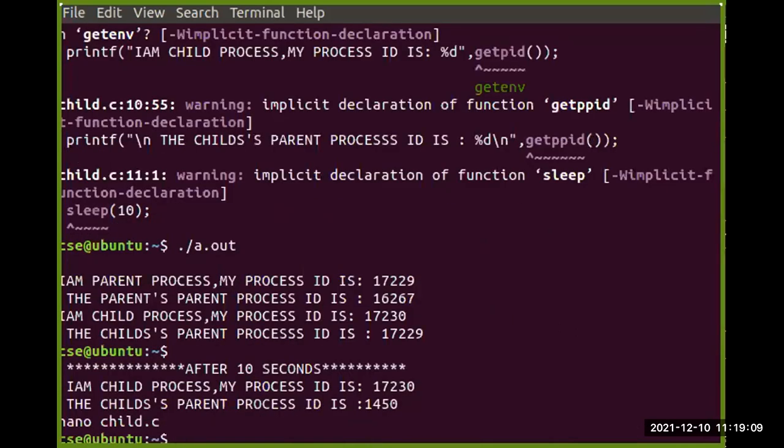So this is the simple process of how we can create a child process and run it, how we can find the ID of the particular process using the getpid function, and how we can find the parent process ID of the child process using the getppid function. So this is the simple scenario to create a child process and get the ID of the child process and the parent process, right?